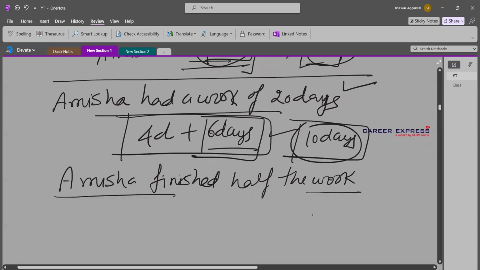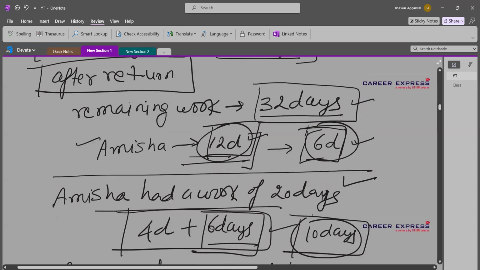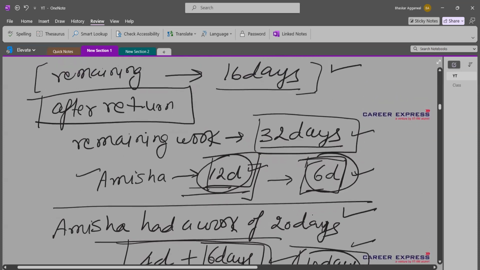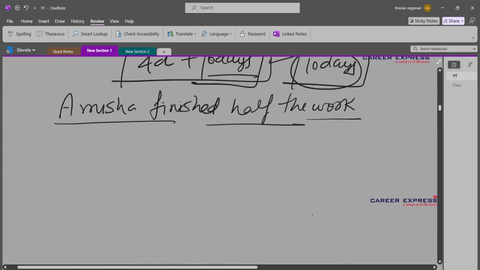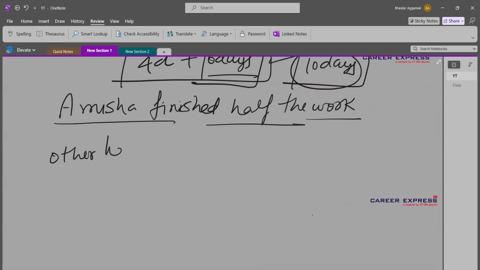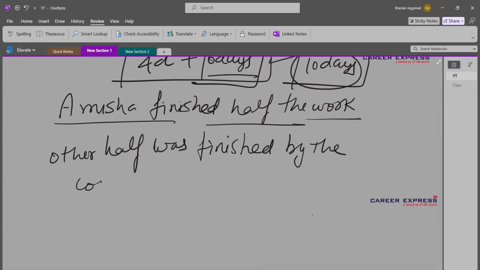Now the remaining half of the work, where did it go? So the remaining half of the work was finished by the co-worker. And how many days the co-worker took? Co-worker also took 12 days with Amisha, right? So the other half was finished by the co-worker in 12 days.